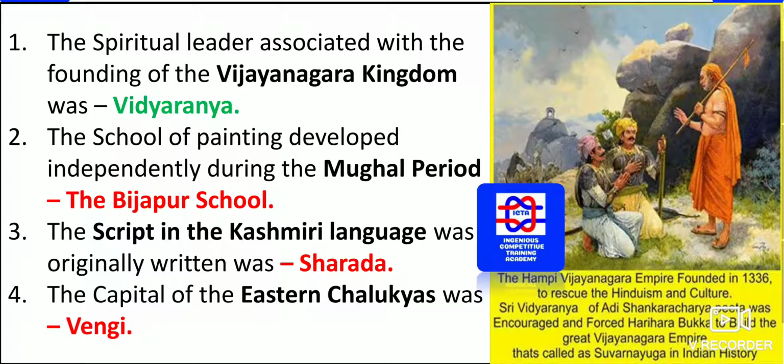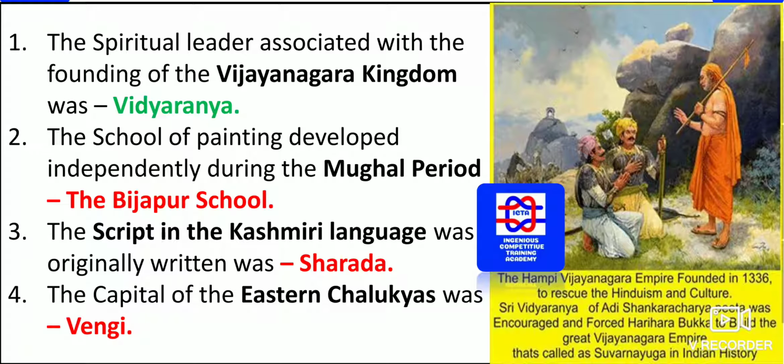The school of painting developed independently during the Mughal period was the Bijapur school. The script in which the Kashmiri language was originally written was the script named Sharda. The capital of the Eastern Chalukyas was Vengi.